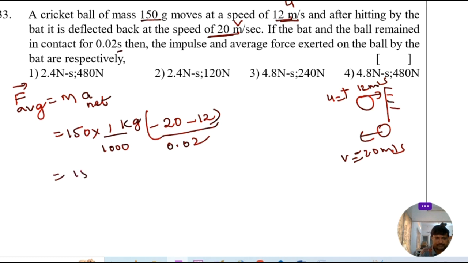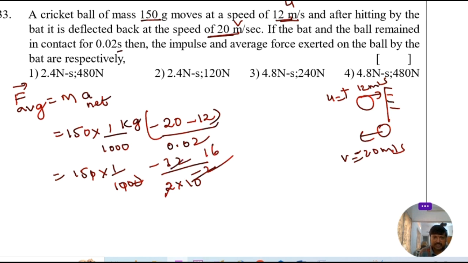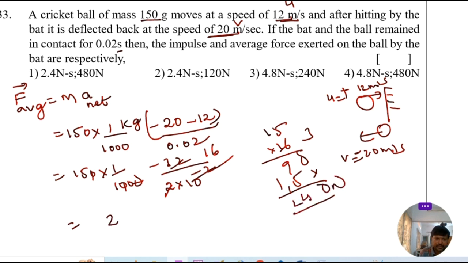So my dear children, 150 into 1 by 1000, into (minus 20 minus 12), that is minus 32, by 2 into 10 power of minus 2. So these two zeros get cancelled. Clear? Then 2 into 16, so 15 into 16 is 240 Newton. So average force is 240 Newton.